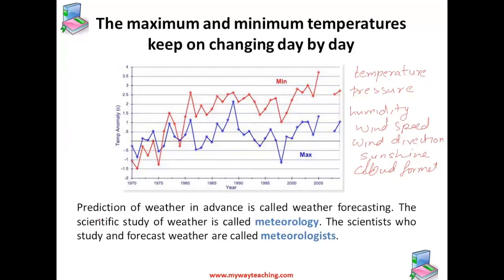This prediction of weather in advance is called weather forecasting. This scientific study of weather is called meteorology, and the scientists who study and forecast weather are called meteorologists.